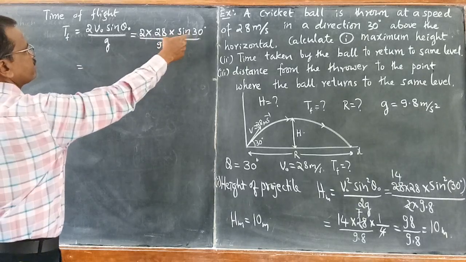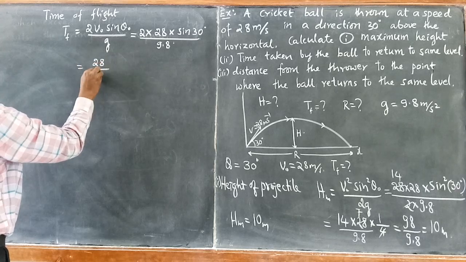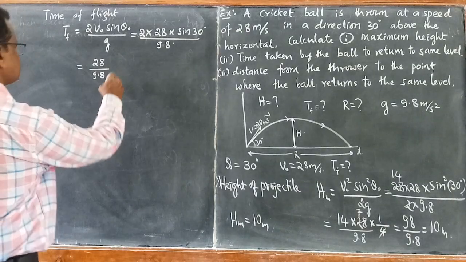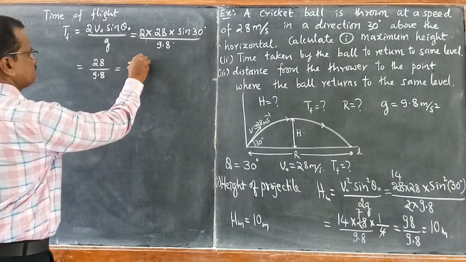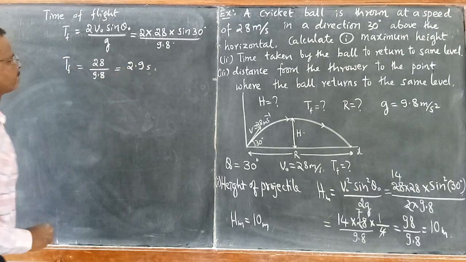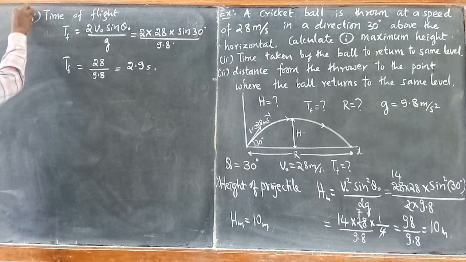Sin 30, that is 1 by 2, cancels with this 2. So it becomes 280 divided by 98. This comes out to be nearly 3 seconds. Exactly it is 2.9 seconds. So time of flight becomes 2.9 seconds. This is the second term.